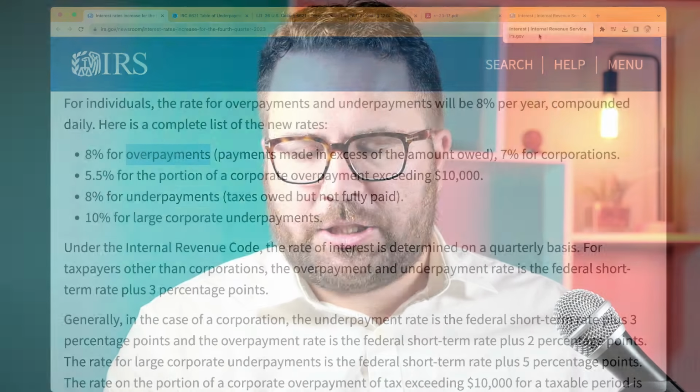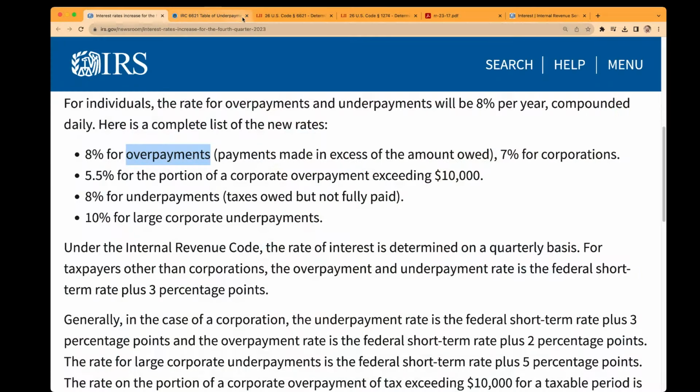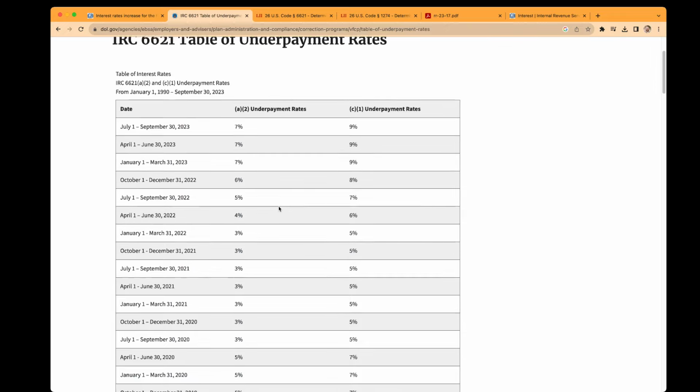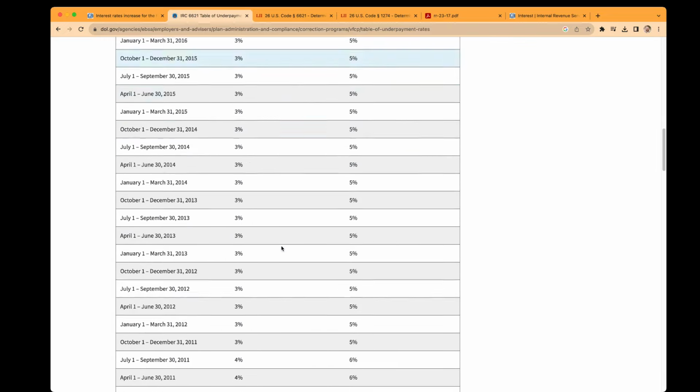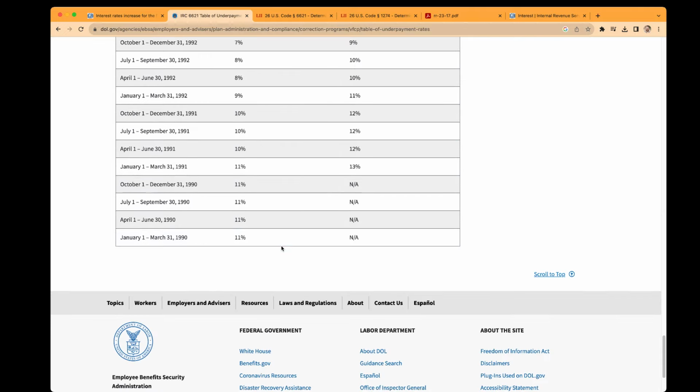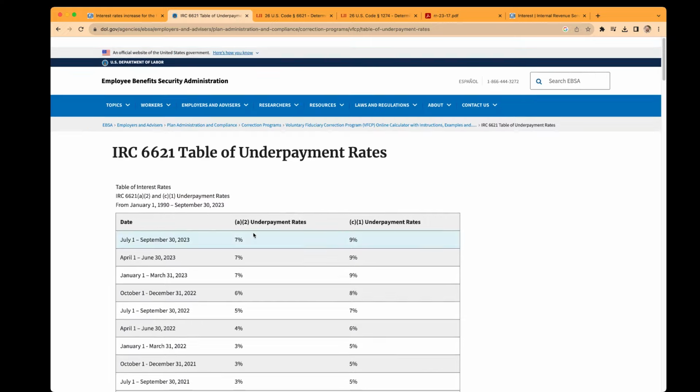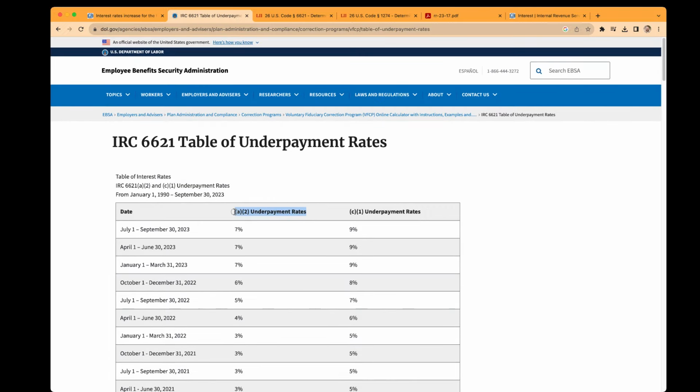But now what I want to talk about is how the IRS actually calculates your interest. Oh, before we do that though, the Department of Labor has a table of all the IRS interest rates going back to about 1990. This is the individual underpayment rate, and this is the large corporate underpayment rate.